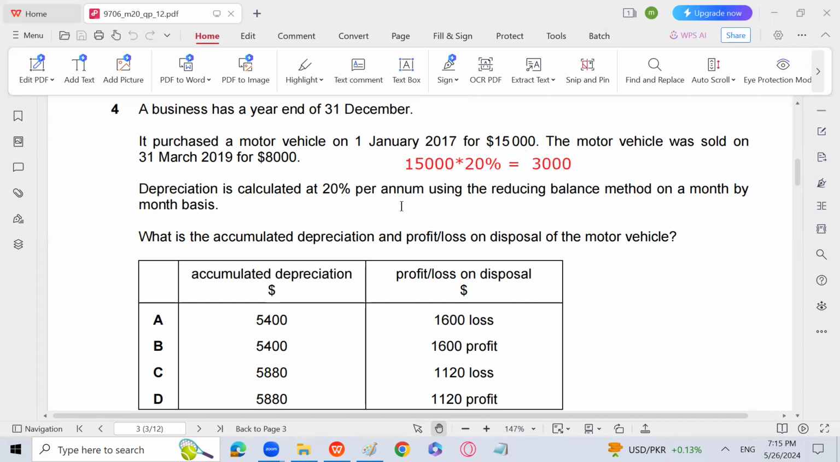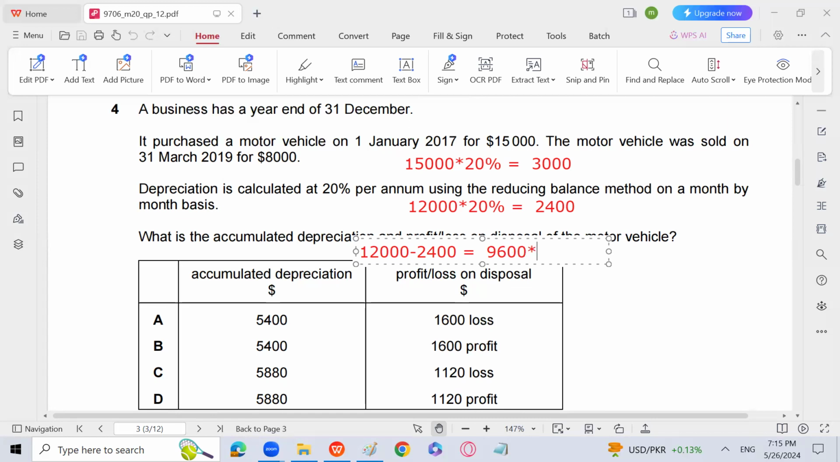Then for 2018, the depreciation is going to be 12,000 into 20%. That will be 2,400. Why, sir? Because there is a reducing balance method. You have to subtract the previous year depreciation first. Then you will get the net book value for 2018, which is 12,000, and 20% of that will be 2,400. Now, for 2019, again, 12,000 minus 2,400, you will get 9,600, which is the book value.